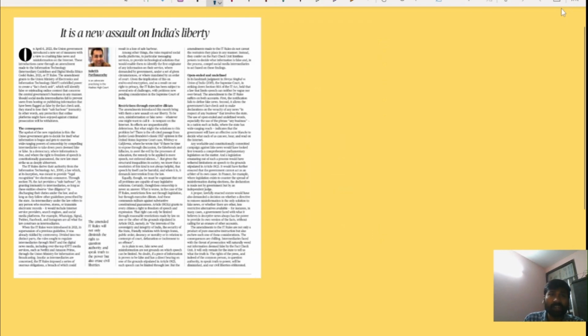So the first news article is about the newly issued amendments to the IT rules. The government issued amendments to the IT rules 2023. The IT rules say that the government will have a fact check unit. The government will appoint a fact check unit to decide whether a particular news is fake news or not.